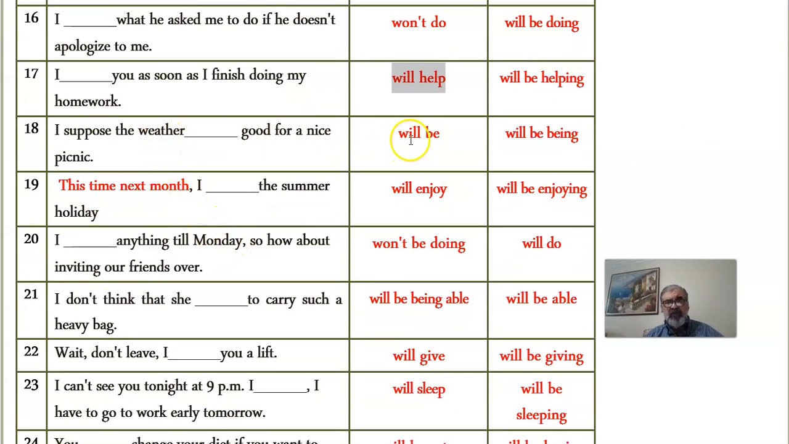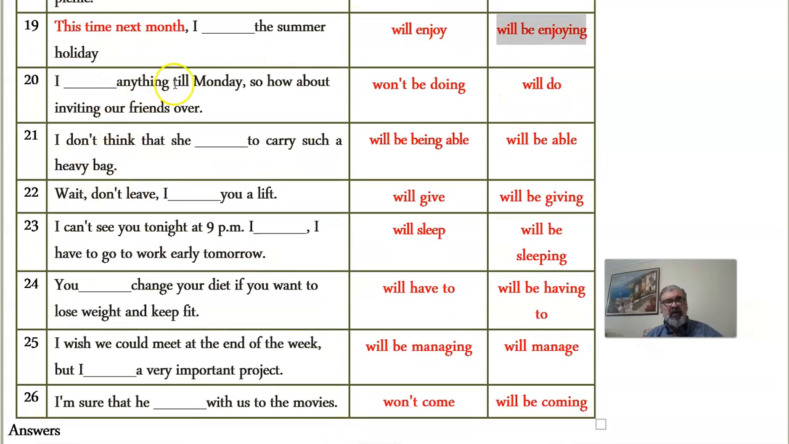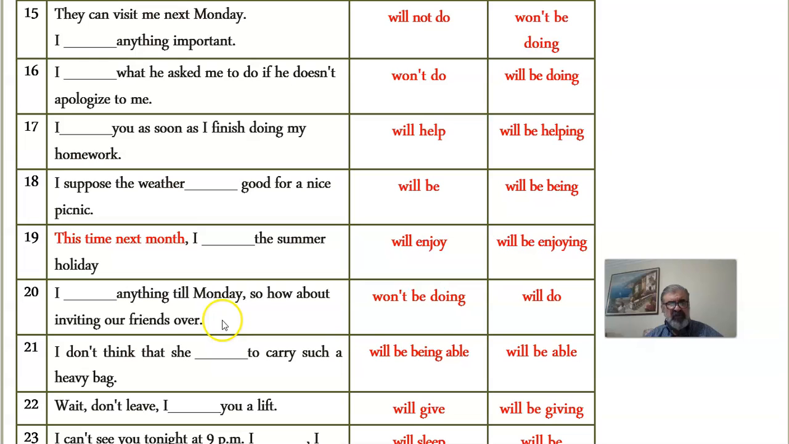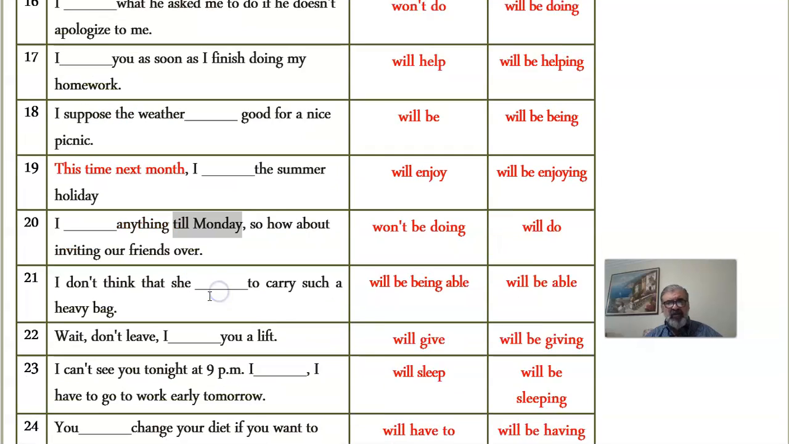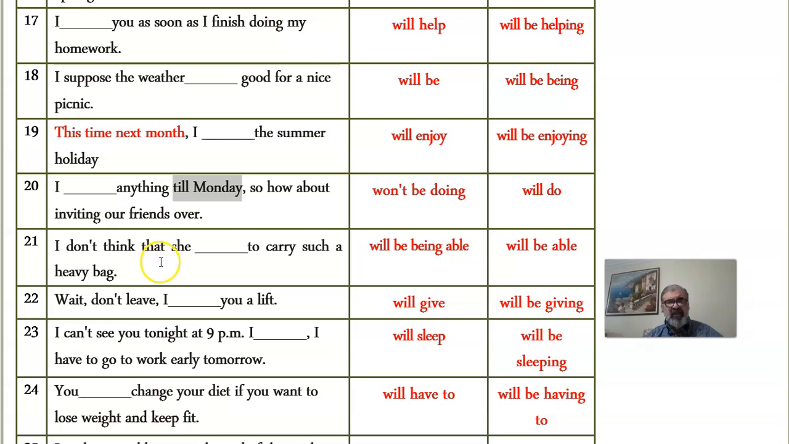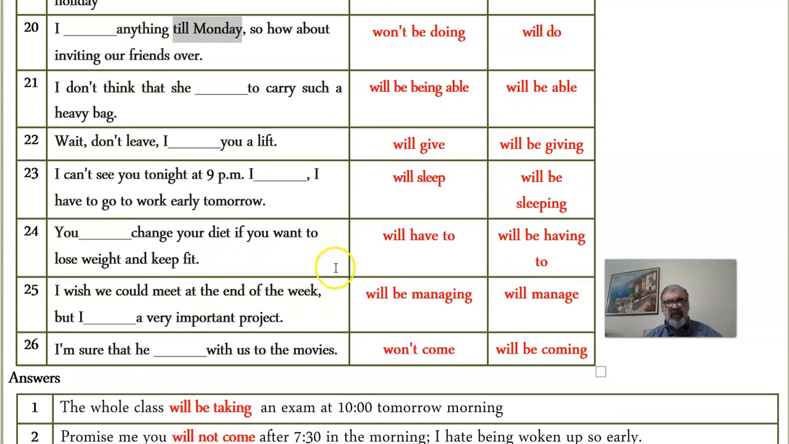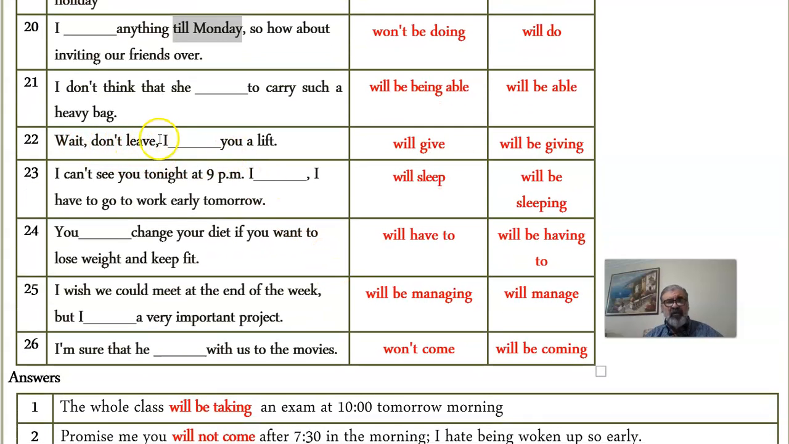I suppose the weather will be good for a nice picnic. This time, very specific. Next month I'll be enjoying. Anything till Monday. So how about inviting our friends over? This could refer to something specific, by the way, till Monday. So they won't be doing. I don't think that she will be able to carry such a heavy bag. Wait, don't leave. I will give you a lift.